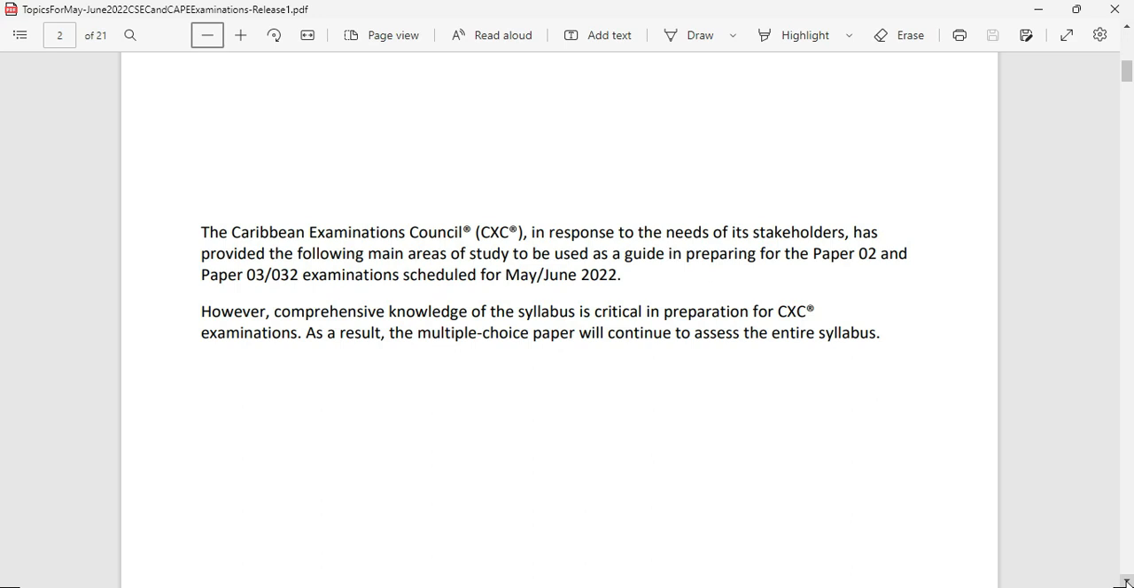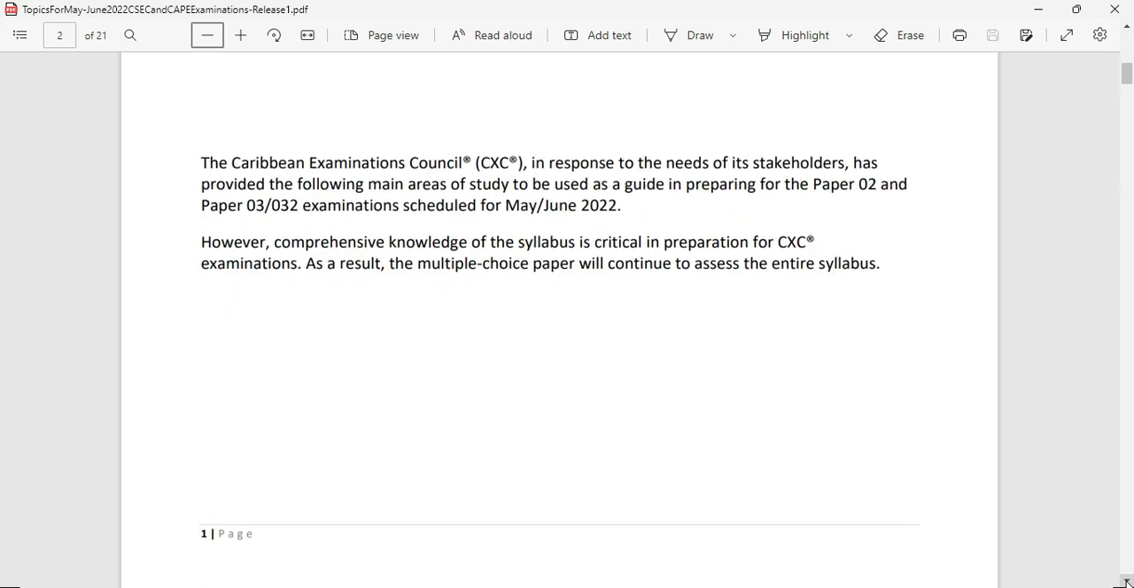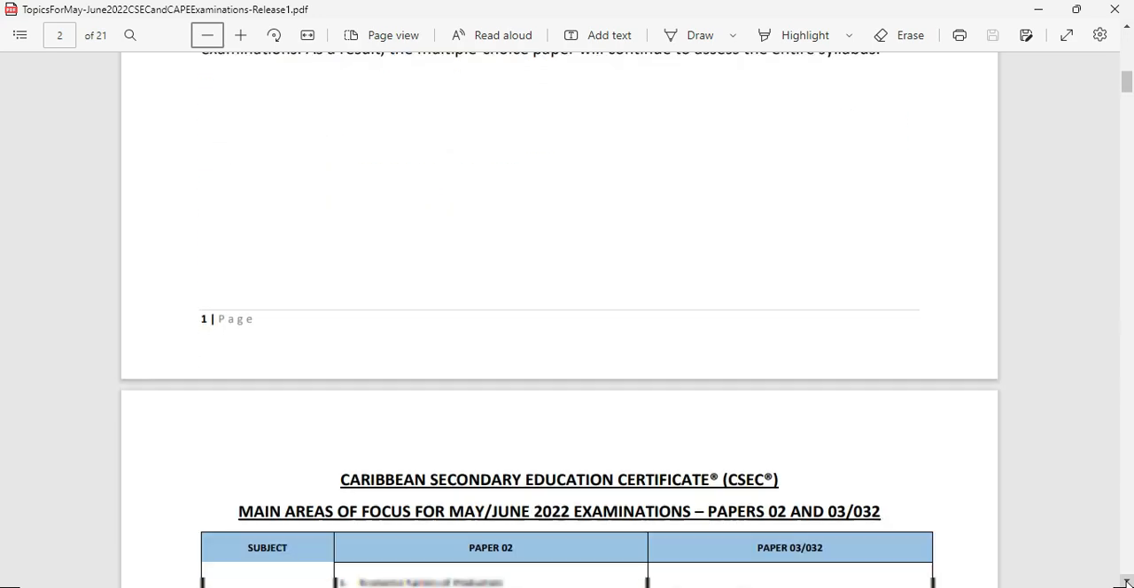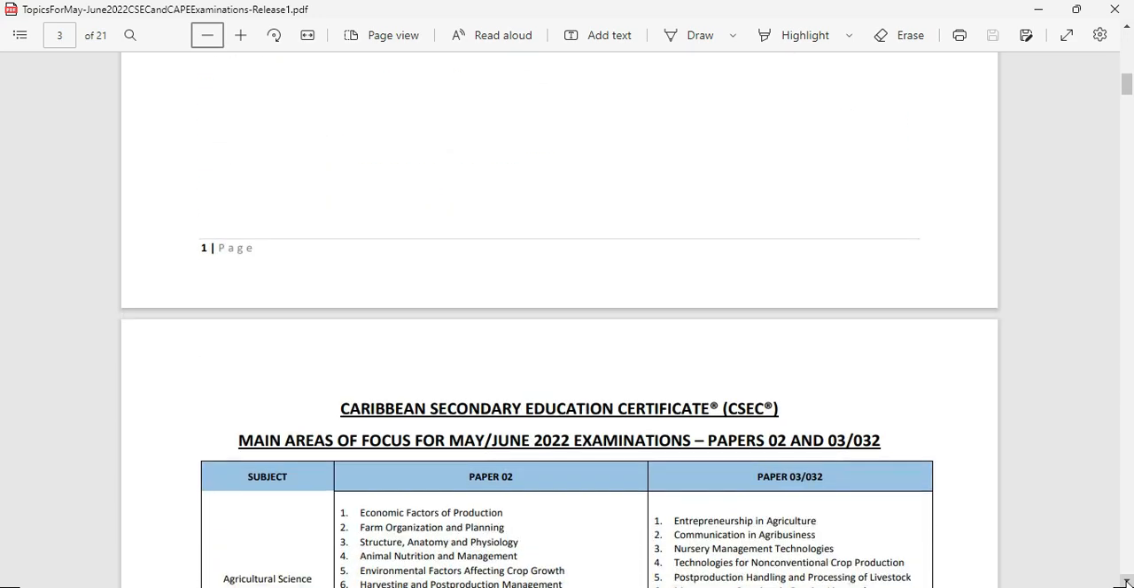Let us not, however, forget that the paper 2 will be contributing 60% of a final grade, while the multiple choice will be contributing 20%, and of course the SBA should be contributing 20% as well if you had scored perfect in the SBA. The Caribbean Secondary Examination Certificate, CSEC, main areas of focus for May-June 2022 examination, paper 2, and of course the alternative to practical.